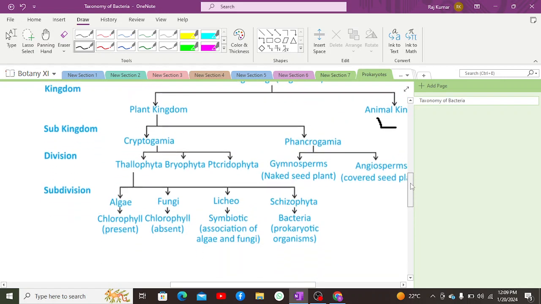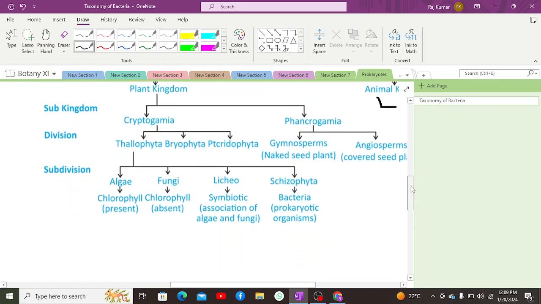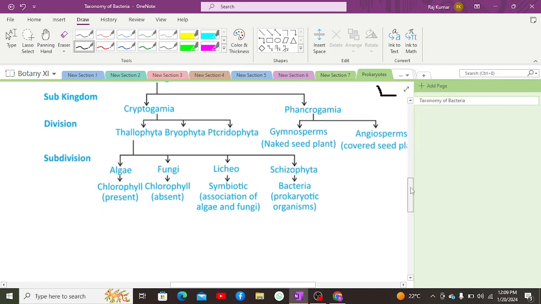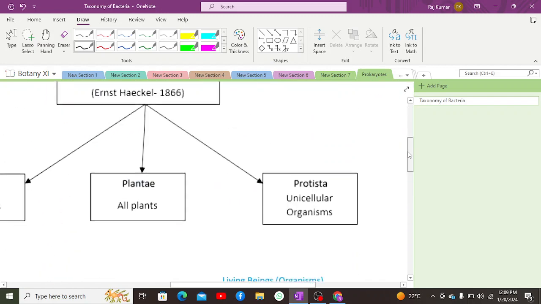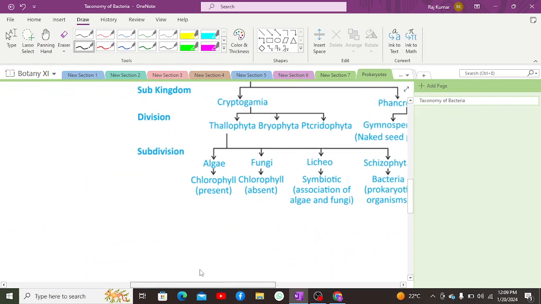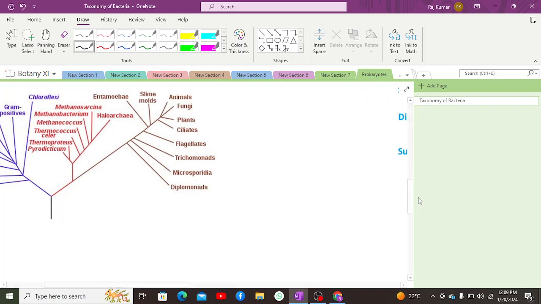And at that moment, bacteria were classified into the phylum Thallophyta within the plant kingdom, and within the subphylum Schizophyta. So this was the origination basis.